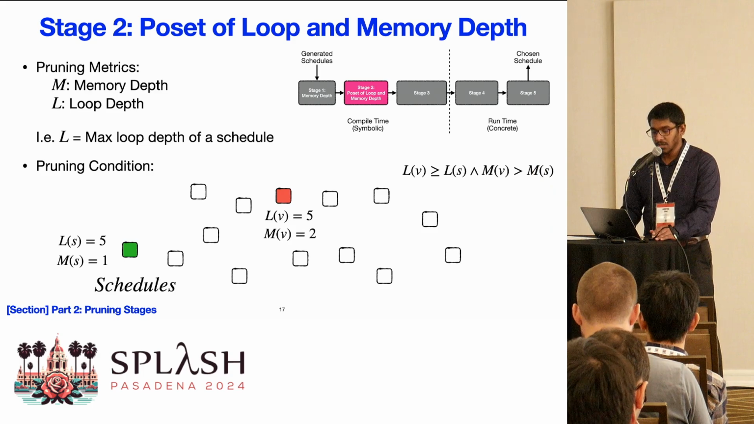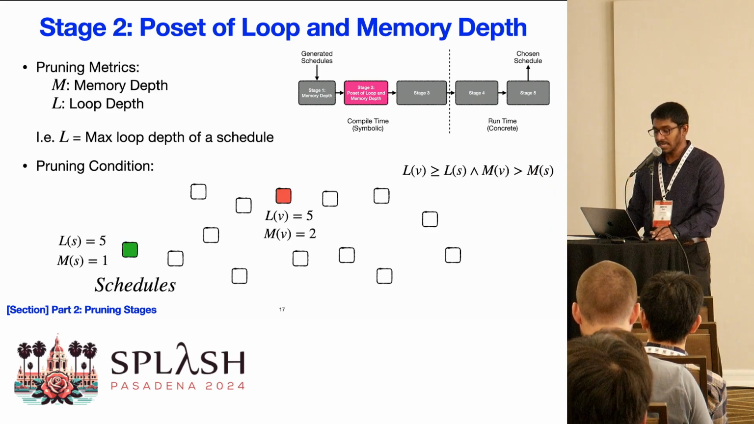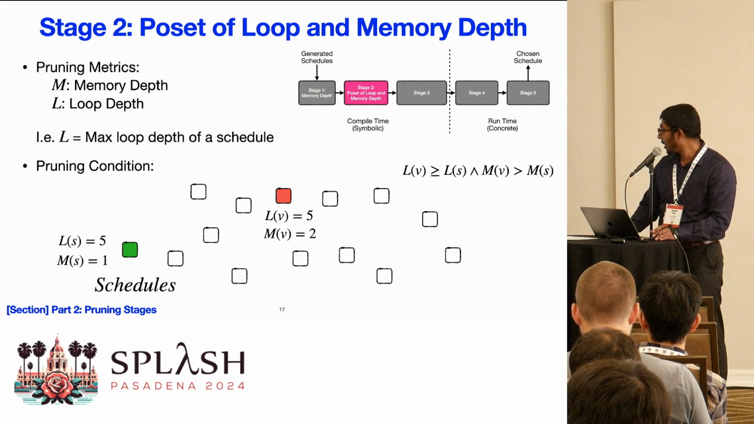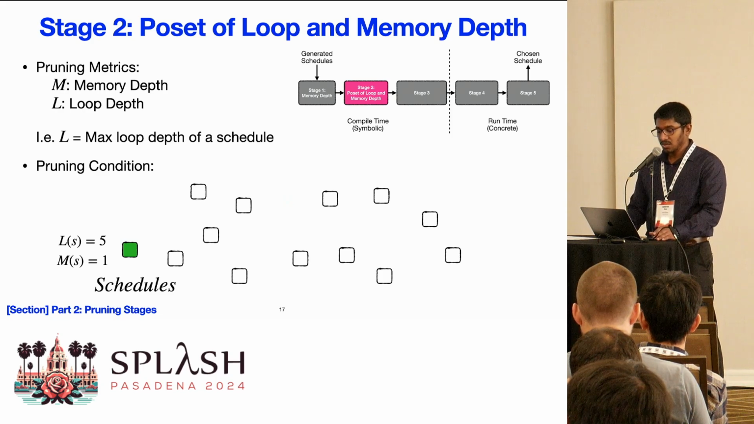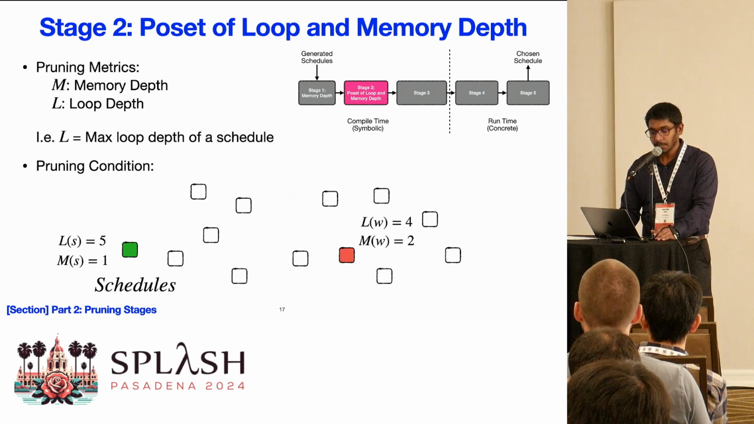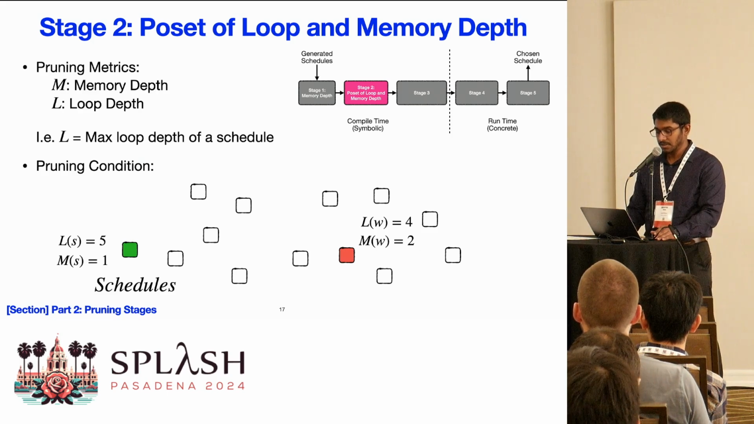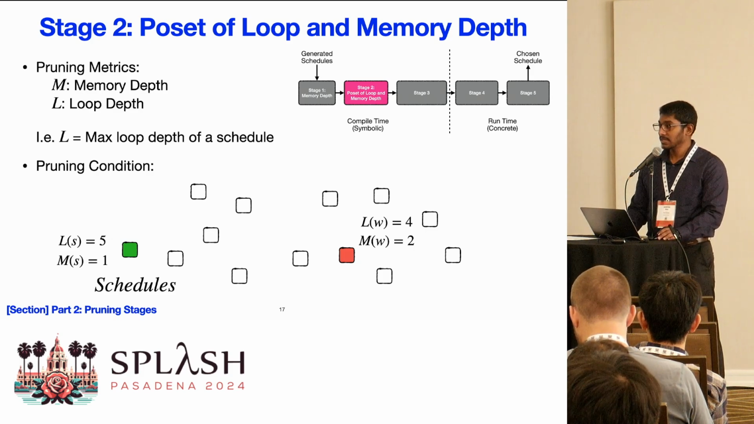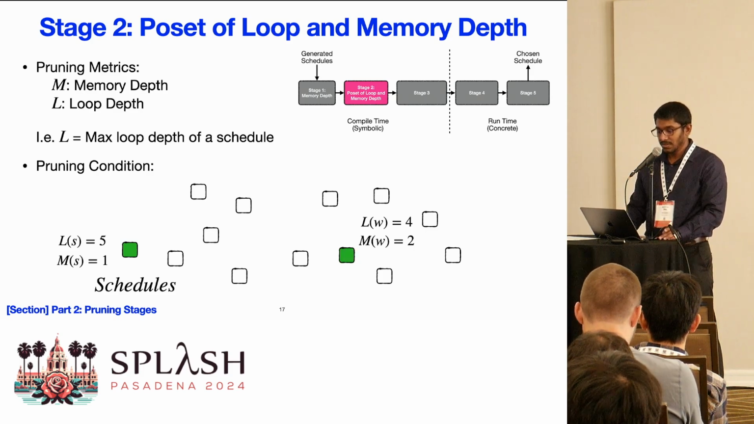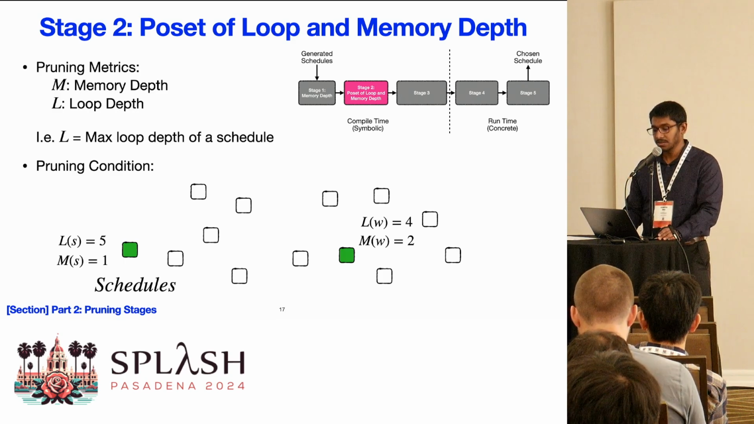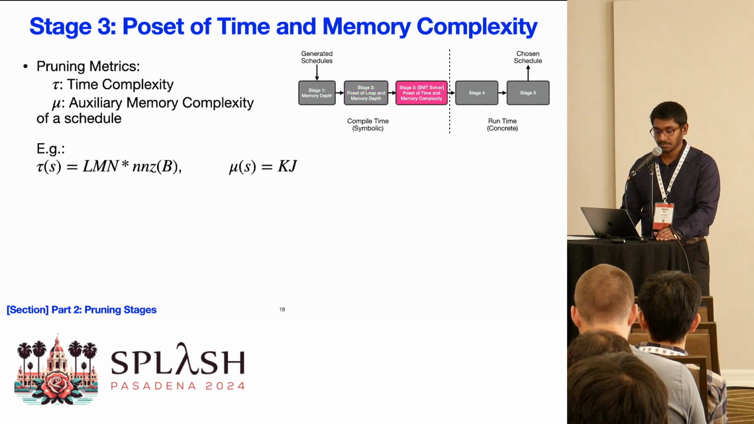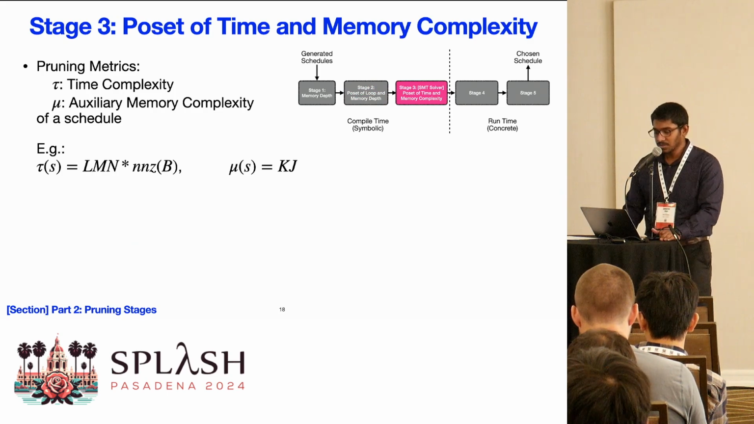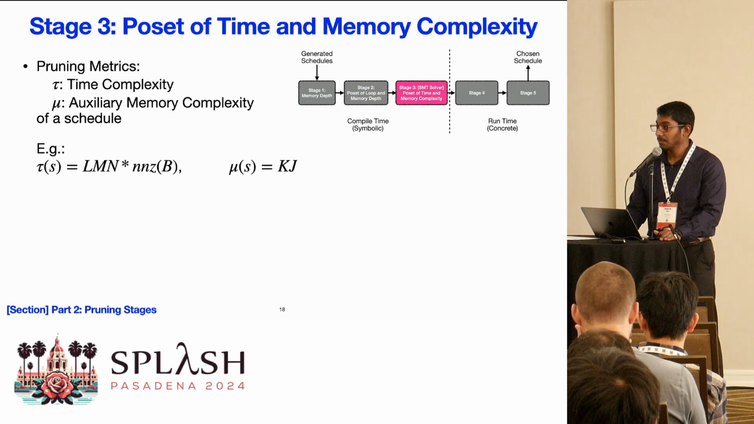Let's take a different schedule V. In this case, schedule V has the same loop depth as schedule S, but schedule V's memory depth is high. So we remove schedule V also from the schedule space. And there can be other schedules like schedule W, which is better in terms of one of the criteria and worse in terms of the other criteria. So in this case, we say that these 2 schedules are incomparable, and we don't prune either of the 2 schedules. In this step, we use the symbolic expressions of time complexity and memory complexity.